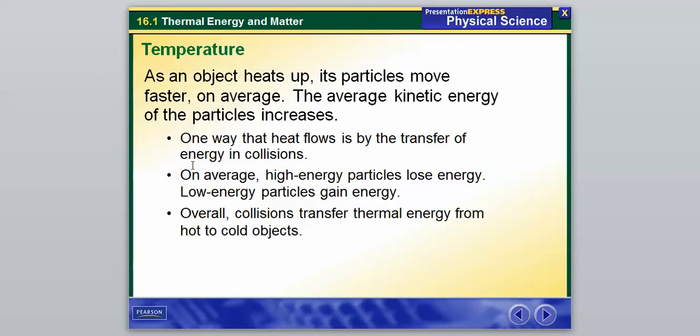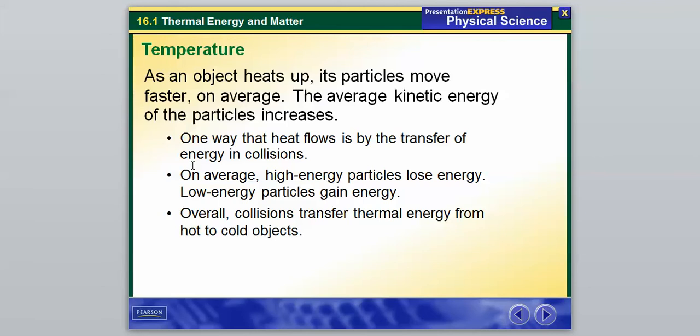And so as an object heats up, again just focusing more on temperature here, its particles move faster on average. Again, we've talked about that before. And then the average kinetic energy of the particles is going to increase. So this is bringing a lot of the ideas together that we've already learned throughout the course of the year. And one way that heat flows is by the transfer of energy in collisions. So we've talked about that before.